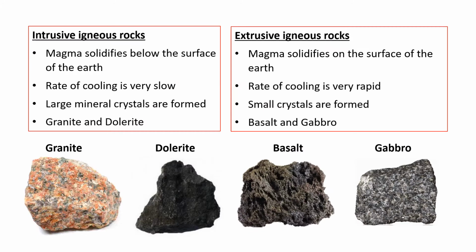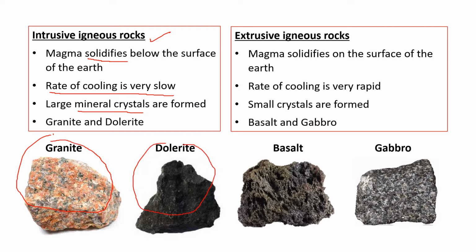So what is the difference between them? In the case of intrusive, magma solidifies below the surface of the earth and cools down slowly. The rate of cooling is slow. It takes years and years to cool down. That's why large mineral crystals are formed in intrusive igneous rock. Examples are granite and dolerite. See, this is a photograph of granite. This is dolerite, right?